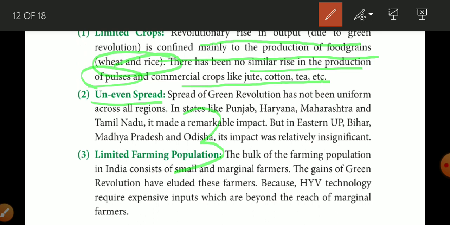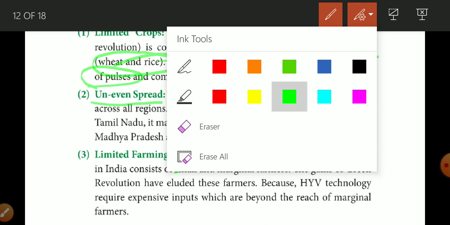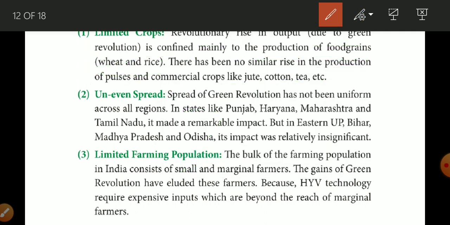In the second phase it spread all over India, but the majority of states were not able to get the benefit. Only those states in which farmers have big land holdings and have money to invest get the benefit from the green revolution. So this is the next failure, uneven spread.